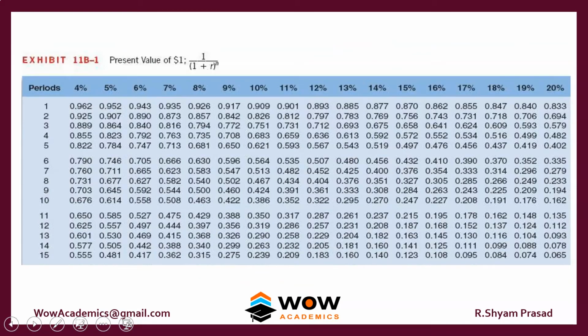So this is a present value table. On one side you have all the periods, on the other side you have the discounting factors. Our job is to find the 9% number for 5 years. If you look, it comes to 0.65.